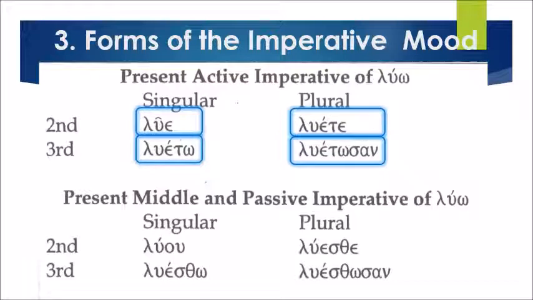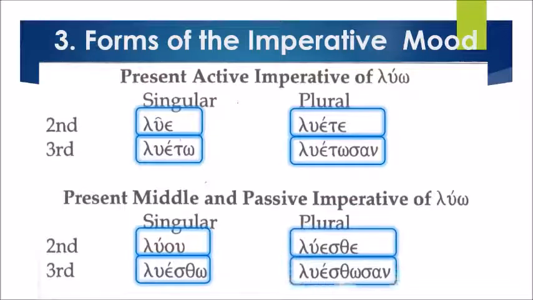Let's proceed to the present middle and passive imperative of luo. As we learned in the last lesson, the middle and passive are usually identical in form, but the meaning differs depending upon the context. The second person singular is luou. Third person, luesthO. Plural, second person, lueste. And the third person, luesthosan. Let's read all together. Begin. Luou, luestho, lueste, luesthosan. Very good.